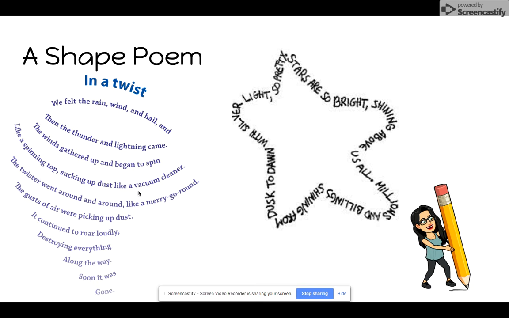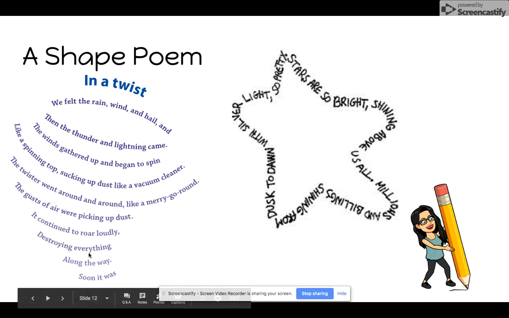So this shape poem here is called In a Twist, and it looks like it's almost the shape of a twister. We felt the rain, wind, and hail, and then the thunder and lightning came. The winds gathered up and began to spin, like a spinning top sucking up dust like a vacuum cleaner. The twister went around and around like a merry-go-round. The gusts of air were picking up dust. It continued to roar loudly, destroying everything along the way. Soon it was gone.